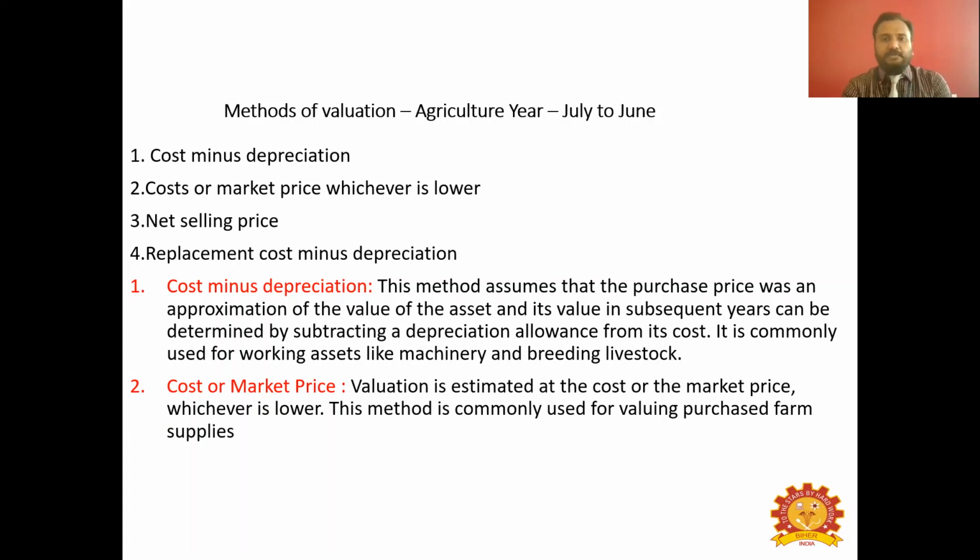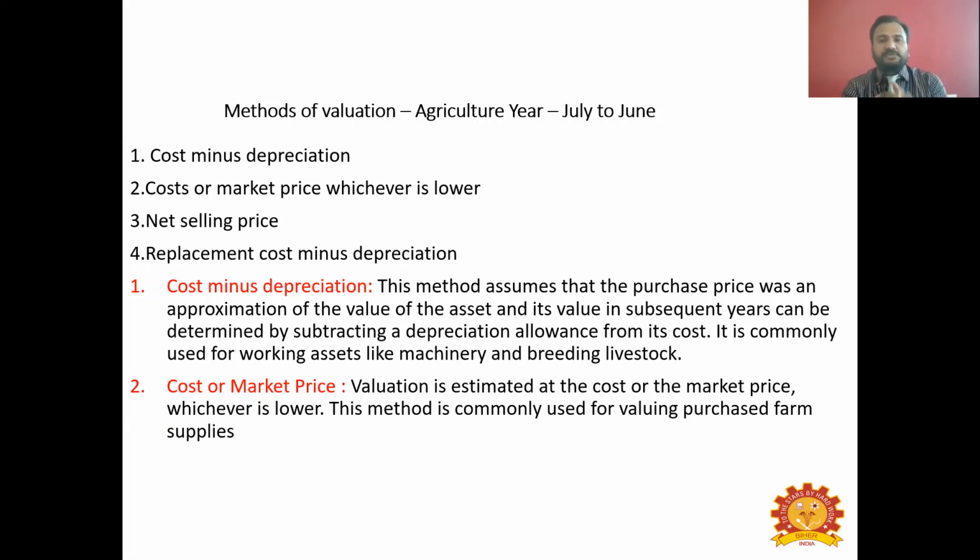Again, in the second year you will use it, and again you have to depreciate. You have to reduce the value of all the assets, and then the remaining value has to be noted down in the record. That will happen for all the years. So how can we evaluate these agricultural assets? There are many methods: cost minus depreciation, cost or market price, whichever is lower, net selling price, replacement cost minus depreciation, etc. As I told you, depreciation is nothing but reduction in the value of any asset.